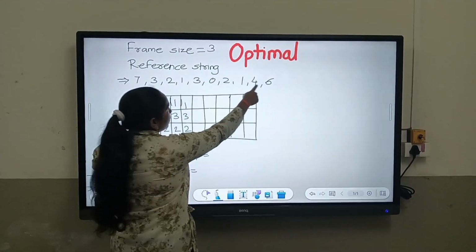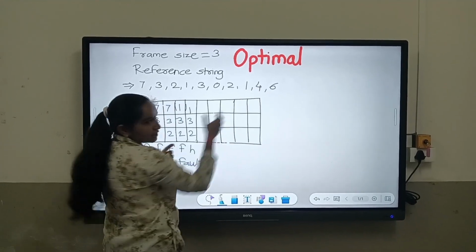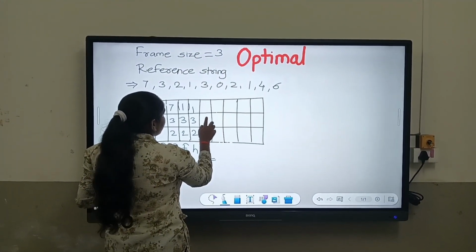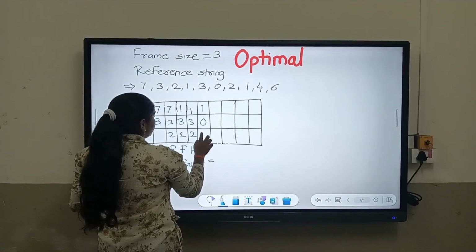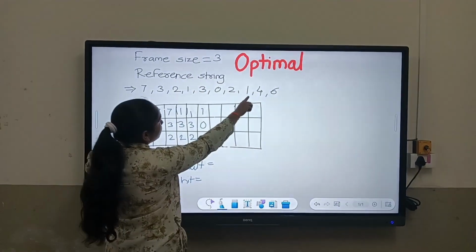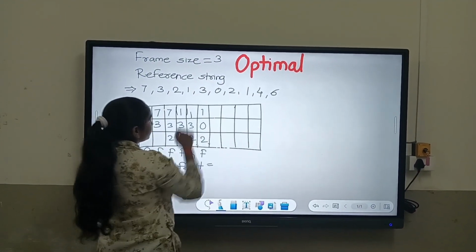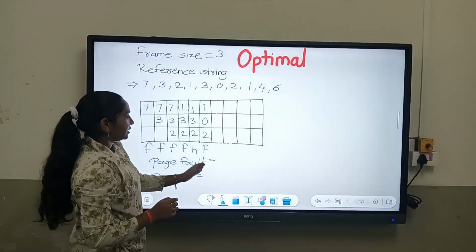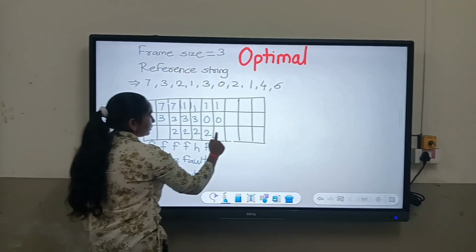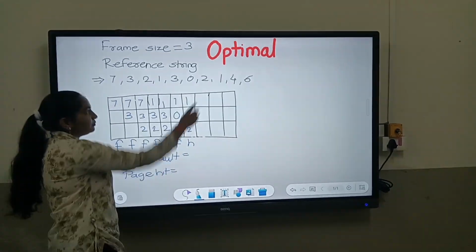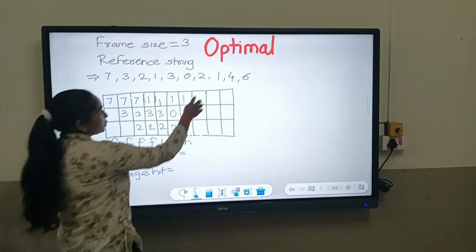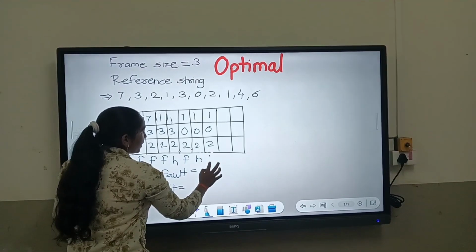We need 1. 3 is not needed soon, so we can replace 3. So 3 is replaced, giving 0, 1, 2. It is a page fault. Then for 2, here is a page hit because 2 is already present in memory. So it is a page hit. Then 1 is also present in this memory. So 1, 0, 2. It is also a page hit.